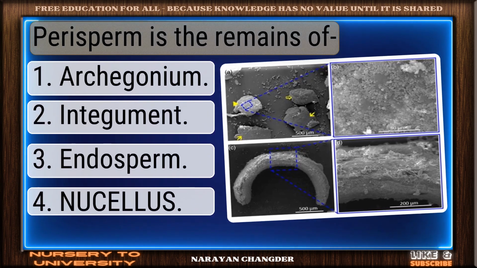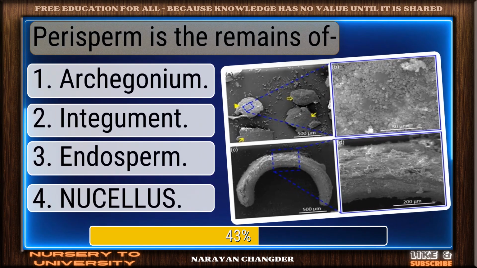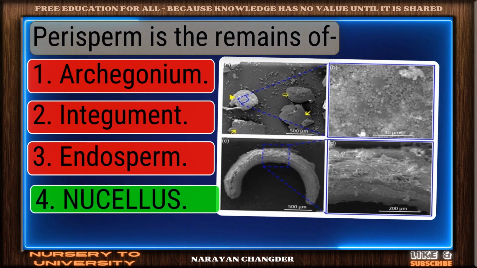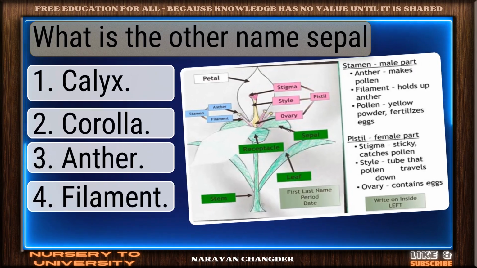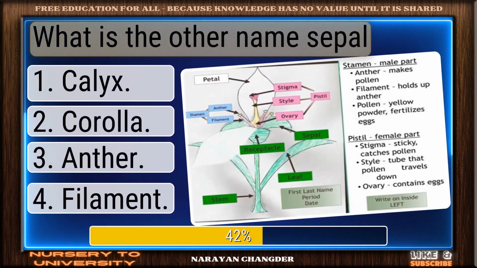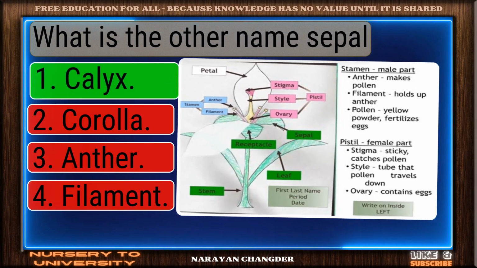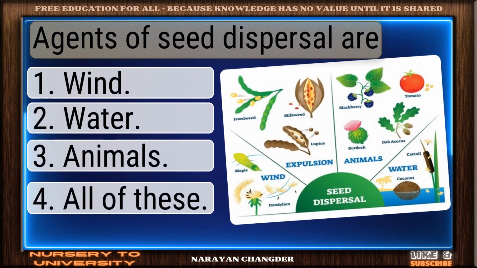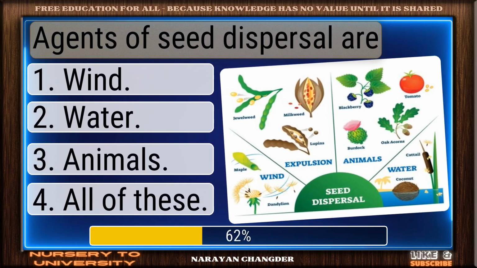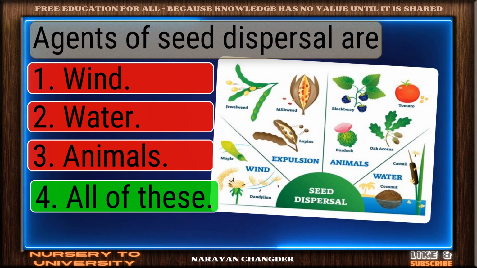Question number 208. Perisperm is the remains of. Great job. Nucellus is the accurate answer. Question number 209. What is the other name of sepal? Bravo. Calyx is the answer. Question number 210. Agents of seed dispersal are. Nicely done. All of these is a solid answer.